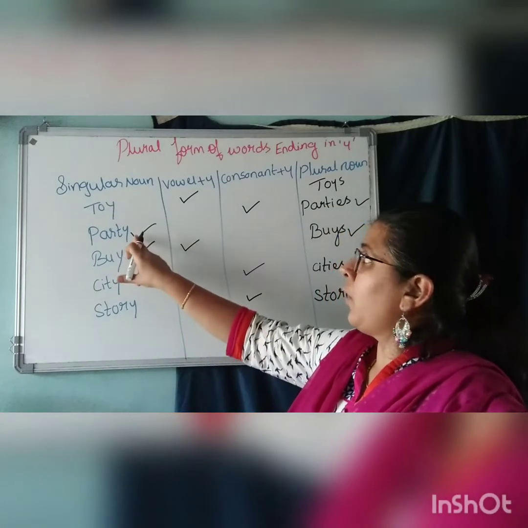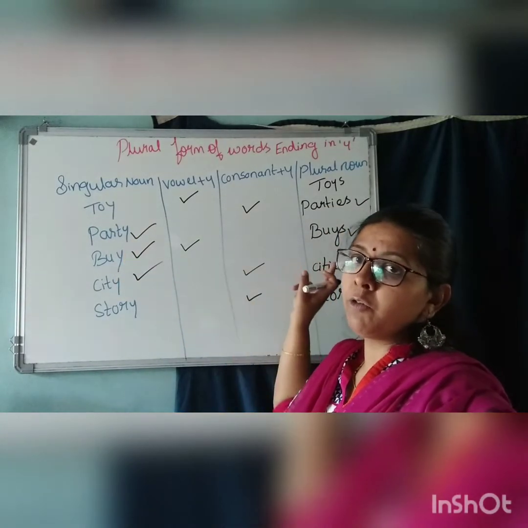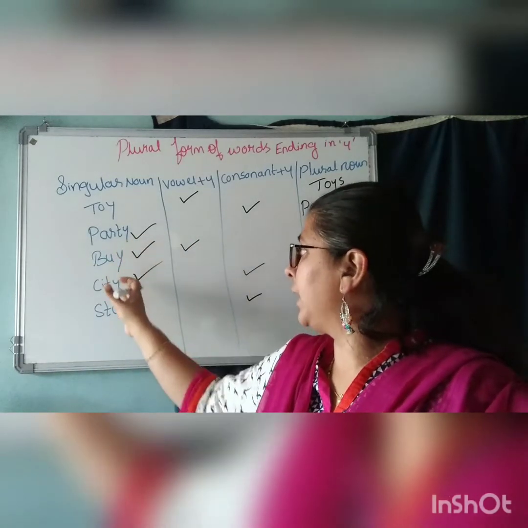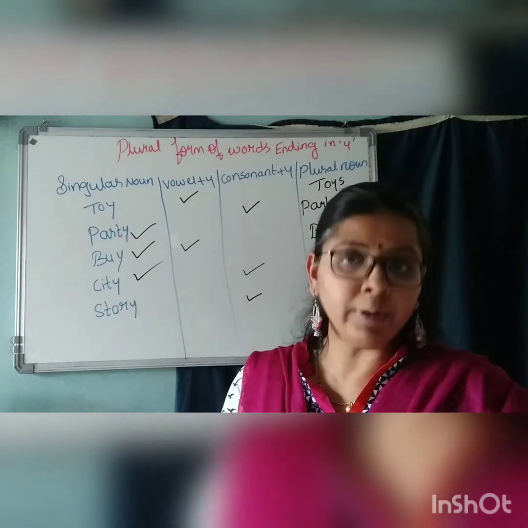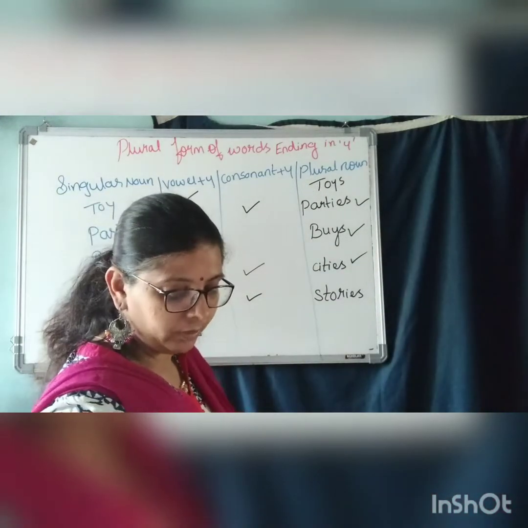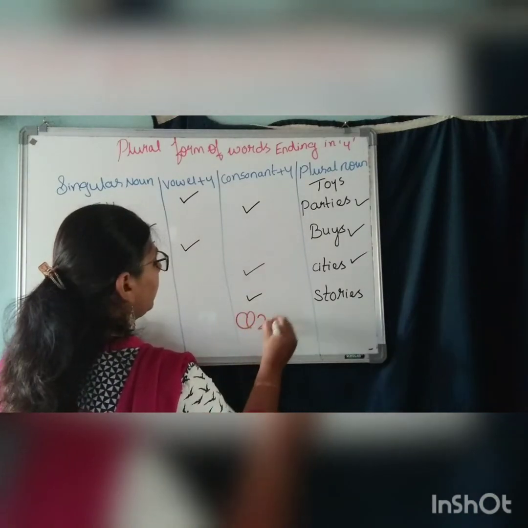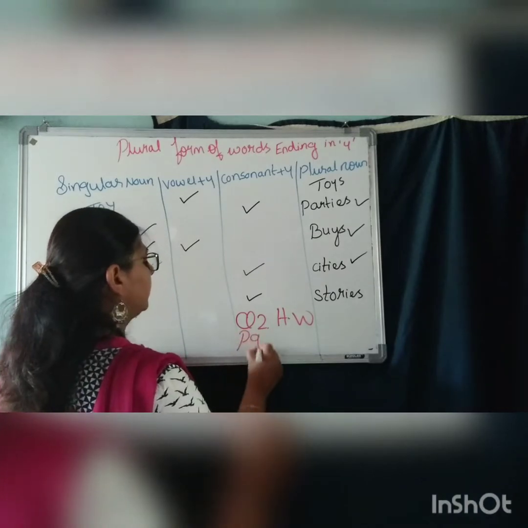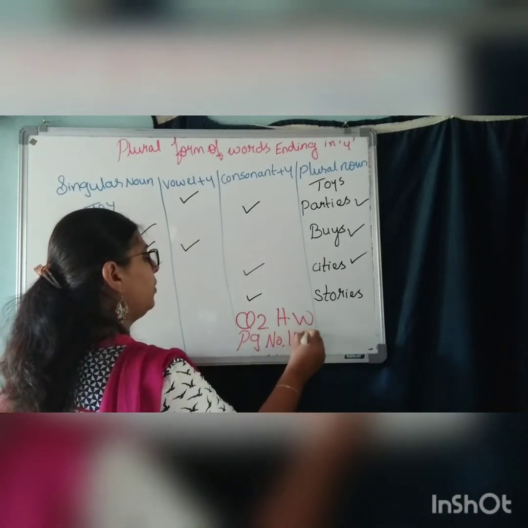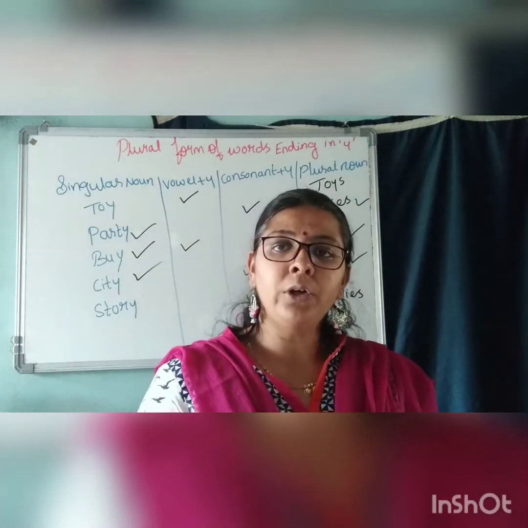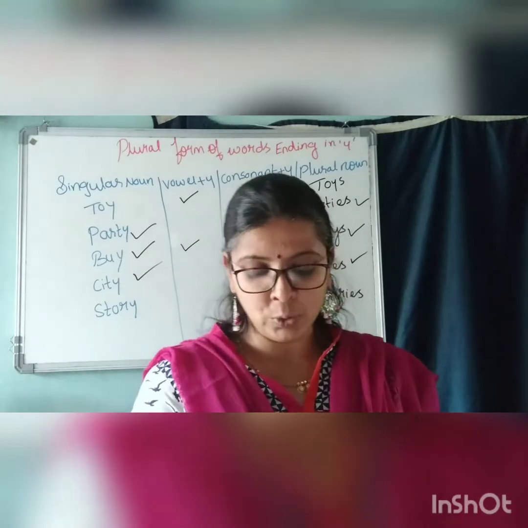Understood? So one you have to make a sentence on singular, one on plural. Any three words you can take, children. I have just selected party, buy and city. You can select any words from the list given. So that is homework, children. Question number 2 is homework. I am going to write here, Question number 2, homework, page number 109. So this is homework for you. Understood?